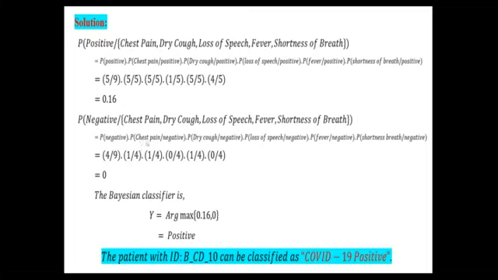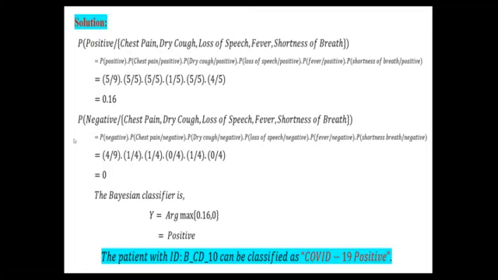Probability of negative, probability of chest pain given negative, like this. Whatever formula we applied, the same thing we copy paste here. In place of positive, we are looking for negative, because for all the classes we have to find the probability, and the class having the maximum probability is the final classification.